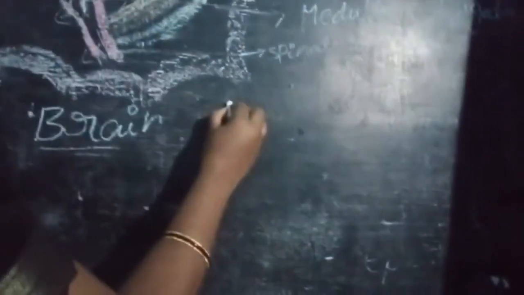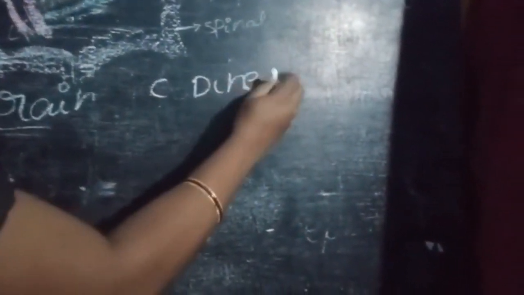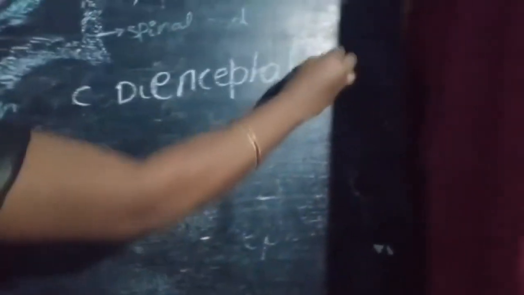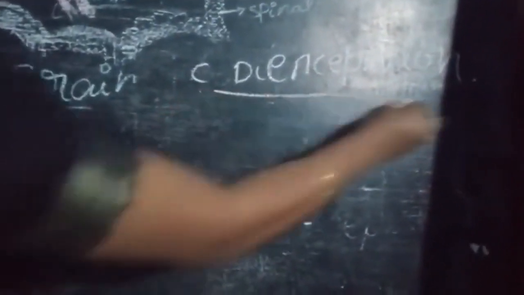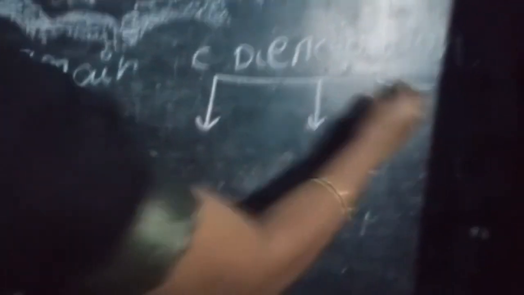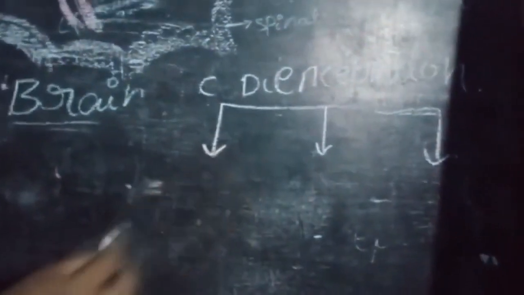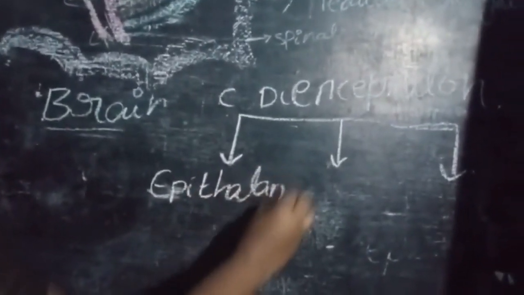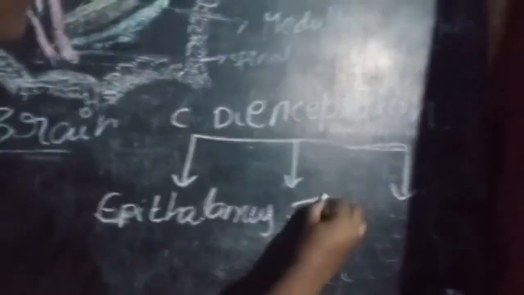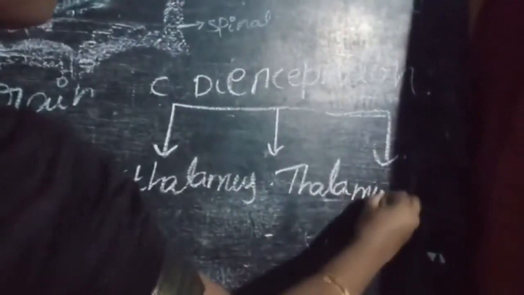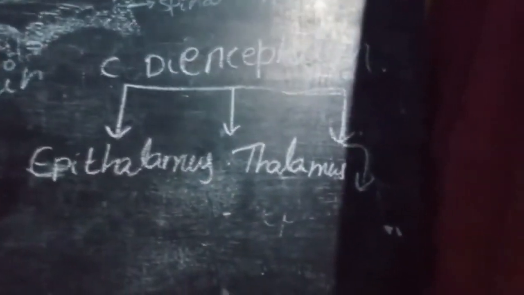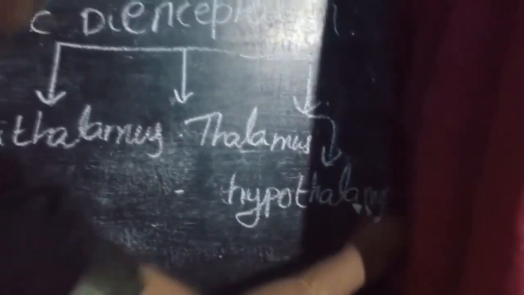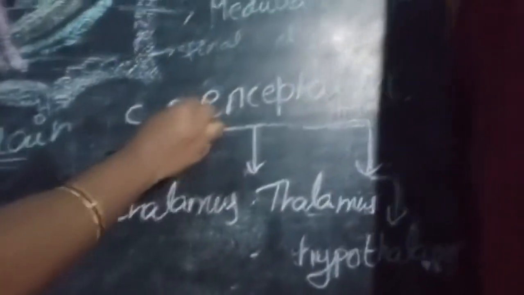It is divided into three parts. It has the epithalamus, the second one is the thalamus, and the third one is the hypothalamus. These are the divisions of the diencephalon.